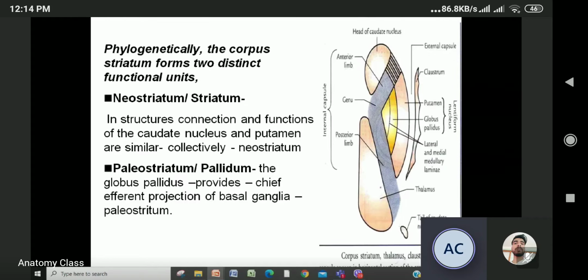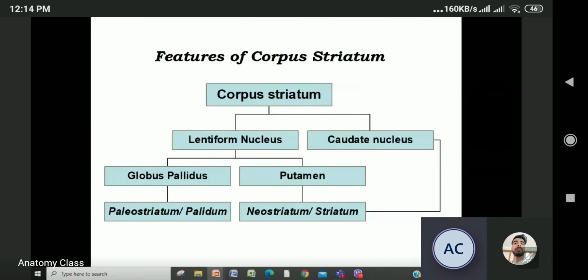you have to remember caudate nucleus, putamen, pallidus, and the connection between these. Now we'll talk about this. So these are again the features of the corpus striatum. It is divided into lentiform nucleus and caudate nucleus. Look at it, the lentiform nucleus is again divided into globus pallidus and putamen.